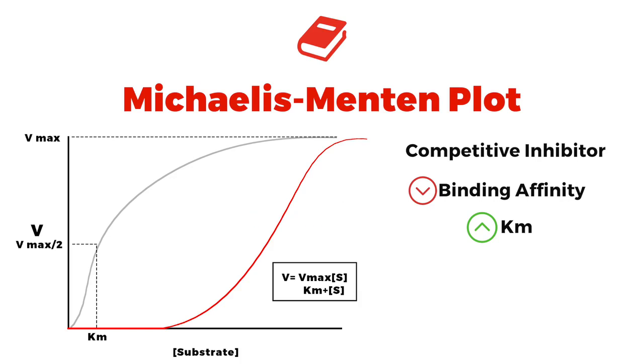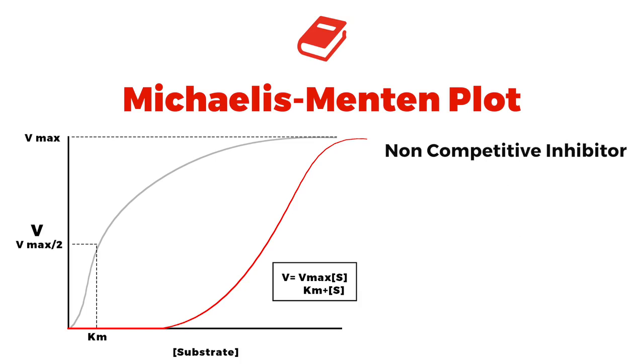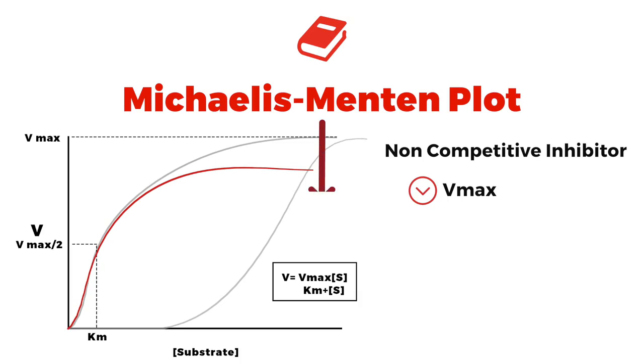Great. Now let's introduce a non-competitive inhibition. In this scenario, you have an inhibitor, but it's not binding to the active site. It's binding to another spot on the enzyme. And when it does that, the key thing you want to understand is that it does not affect binding affinity because there's no competition. So look at this on the graph. You can see it now starting to take shape, but eventually the Vmax ends up at a point that wasn't as high as it should have been. So even though there's no competition, it influenced the overall velocity of the reaction. So on the test, if they ask you about Michaelis-Menten with non-competitive inhibition, it's going to shift the graph down. That's the key thing you want to pay attention to.